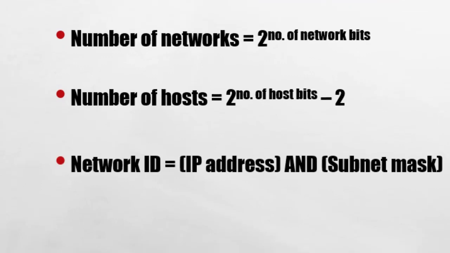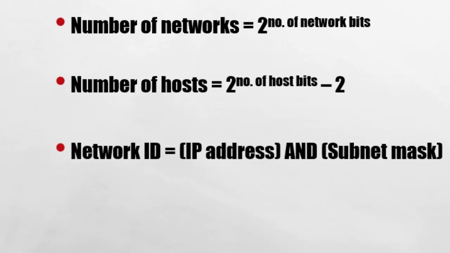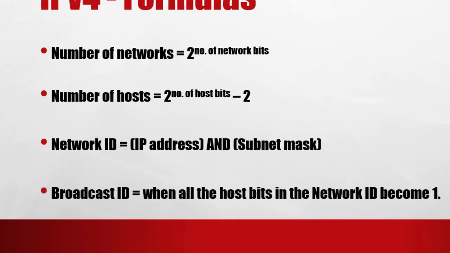The third one would give me the formula to find the network ID. So the network ID is found by sending the IP address and the subnet mask through an AND gate. So we know about logic gates, how the AND gate is operated. When I send an IP address through an AND gate with the subnet mask, I will get the network ID. And the last one is the broadcast ID, when all the host bits in the network ID become 1.